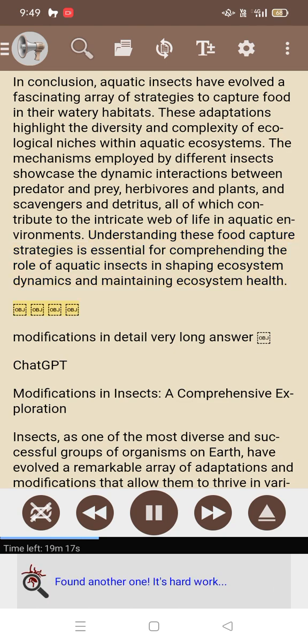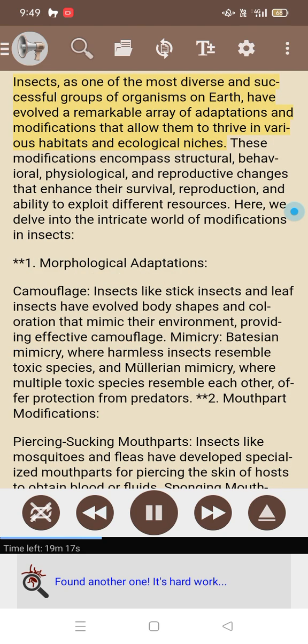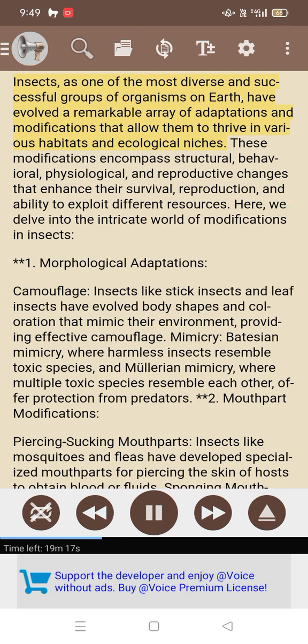Modifications in detail. Very long answer. ChatGPT. Modifications in insects, a comprehensive exploration. Insects, as one of the most diverse and successful groups of organisms on Earth, have evolved a remarkable array of adaptations and modifications that allow them to thrive in various habitats and ecological niches.